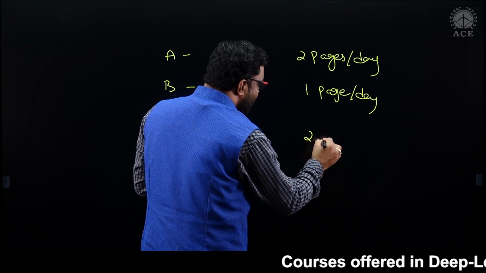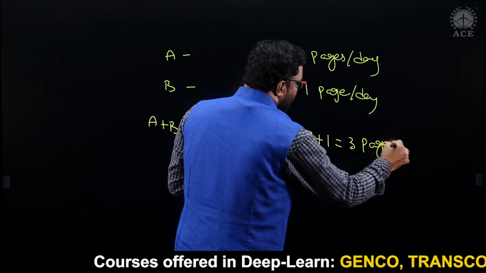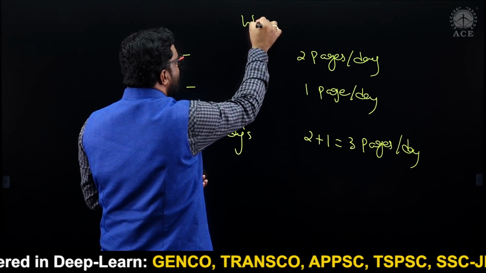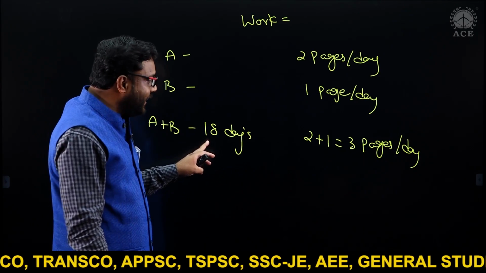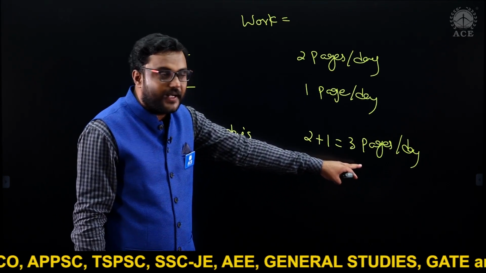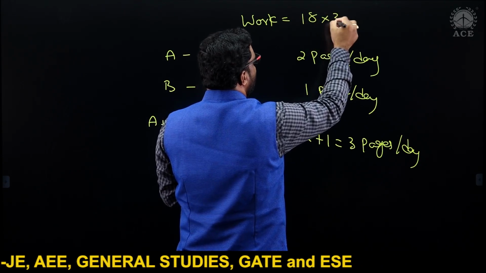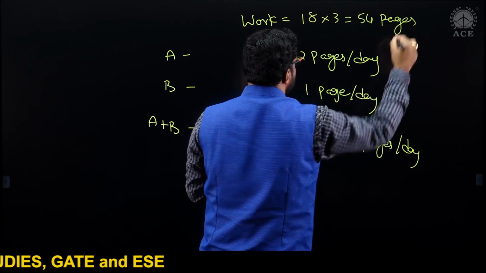Together, they can type 3 pages per day. Now, what is the work? Work is nothing but, see, together they are working 18 days. They can type 3 pages per day. It means total work must be 18 into 3, 54 pages. Total work to do is 54 pages.